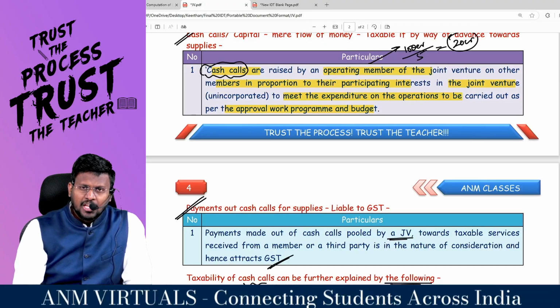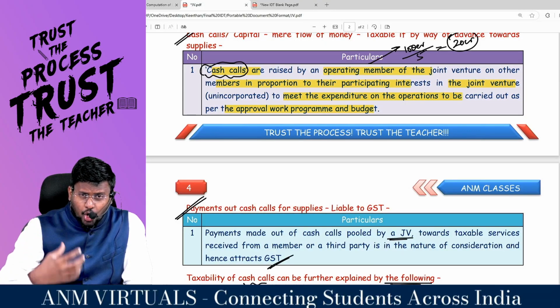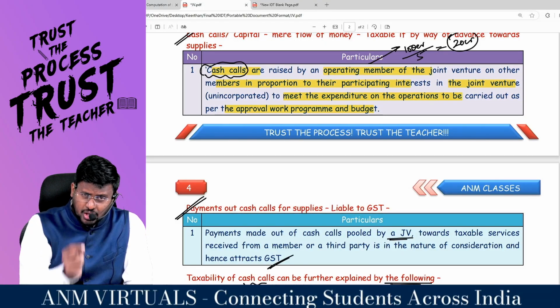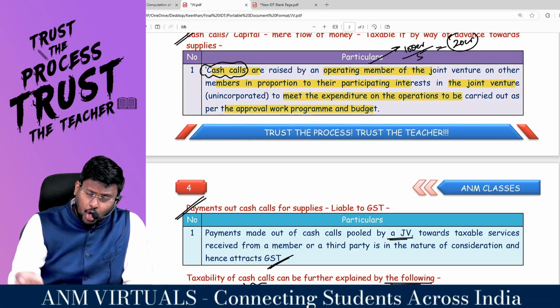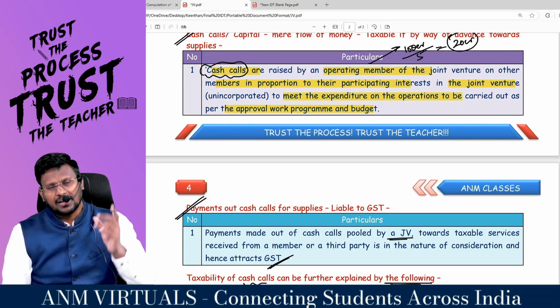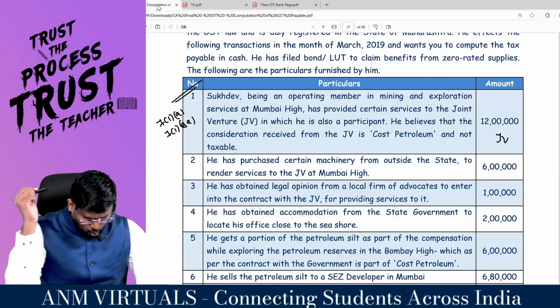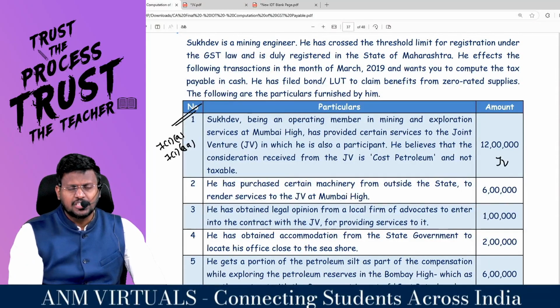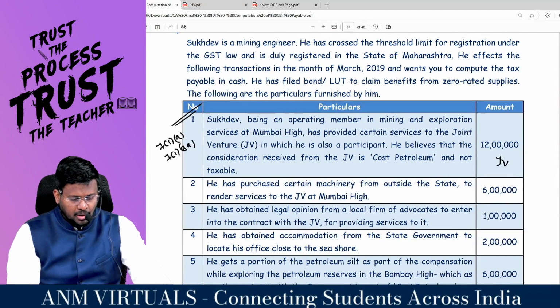But if the cash call has been called by the operating member for consideration for any services provided by the operating member to the JV, it will be treated as supply, is what the clarification is saying. With this circular background, now you read the first part, the clarity will be very clear.